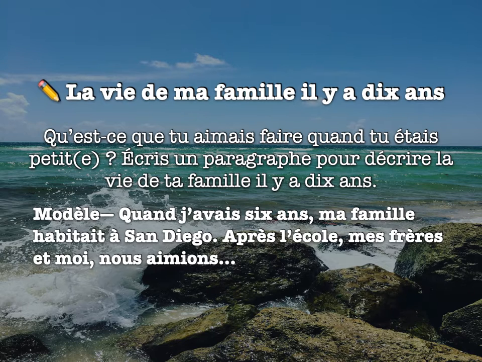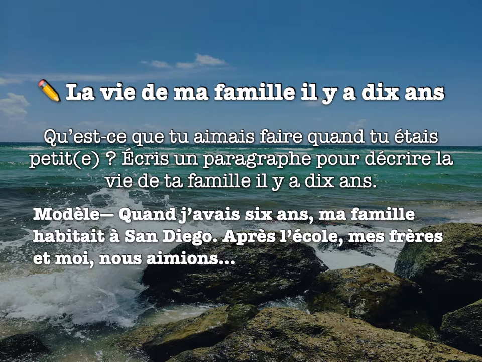So basically, think about how old you are now, how old were you 10 years ago? You're going to write a paragraph to describe you and your family, what y'all were like, what you used to do, where you lived, what y'all did 10 years ago. So in the example, this is not original. I didn't actually write this. I just took this from the book. So in the model, quand j'avais 6 ans, ma famille habitait à San Diego. Après l'école, mes frères et moi, nous aimions.